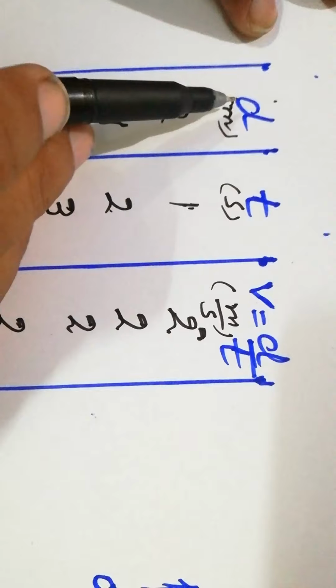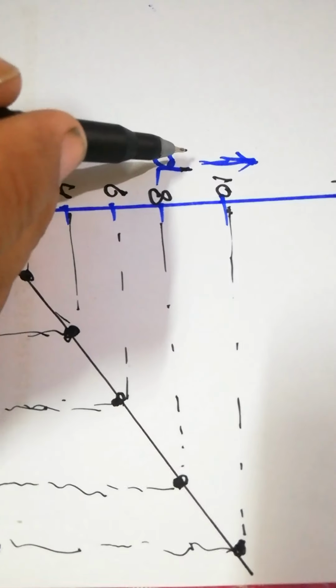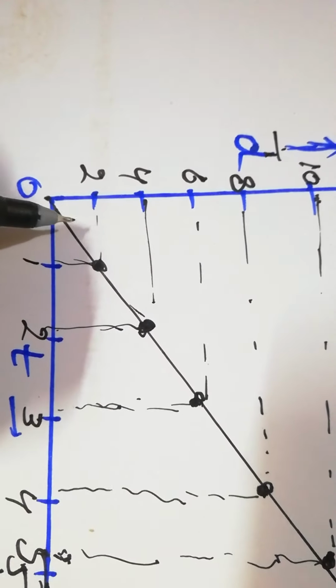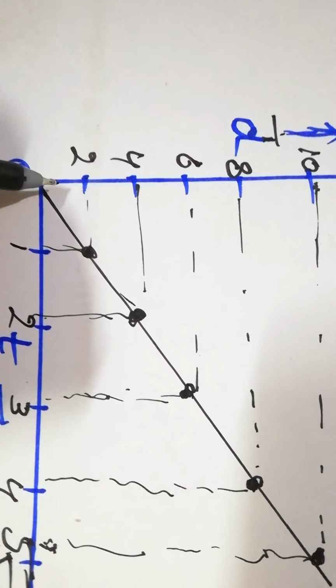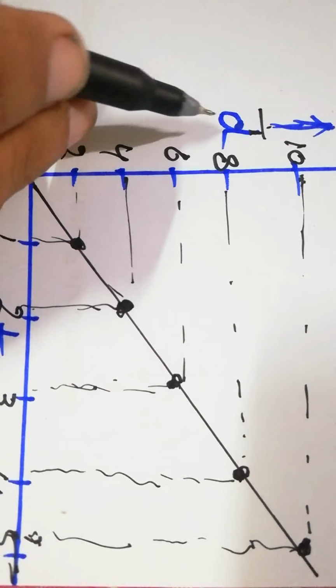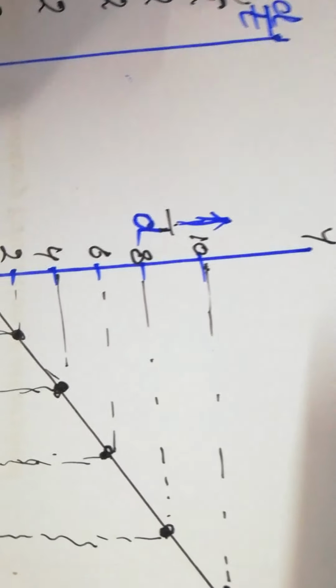So we take displacements and the velocity here. And if we draw the graph, on this side we take the displacement, and on this side we have the time. Then the graph is the same, a straight line graph like that. That is the displacement and that is the time here. The graph is a straight line graph. So that's why it's a uniform velocity, students.